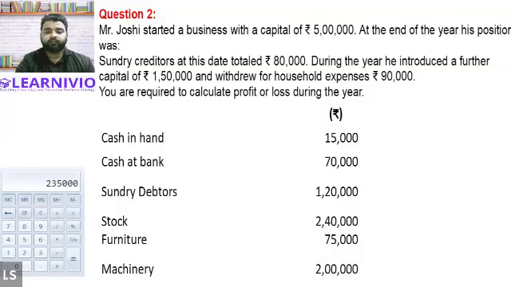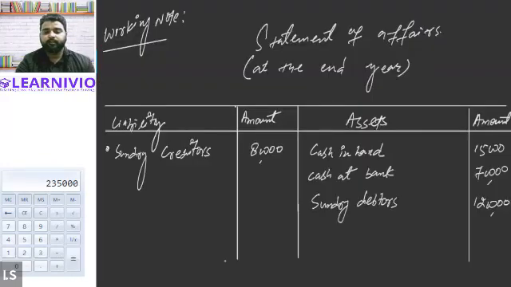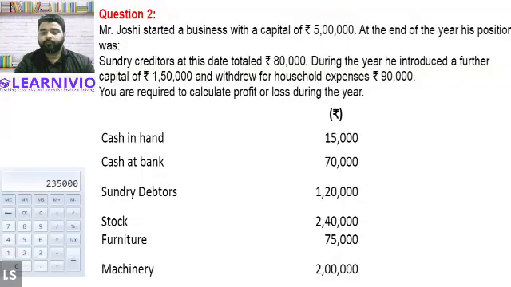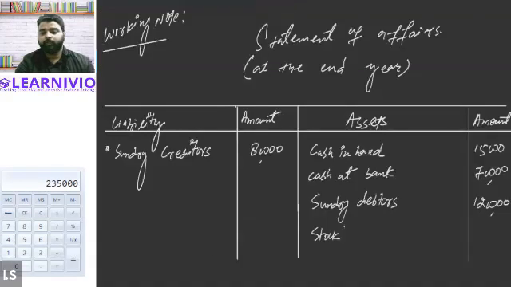Then we have stock 2,40,000. Stock is again an asset. So stock, value of stock was how much? 2,40,000. Okay. And after that we have furniture of 75,000, machinery 2 lakh.